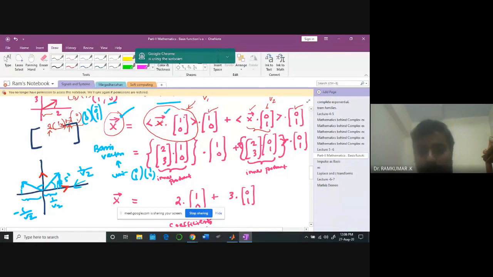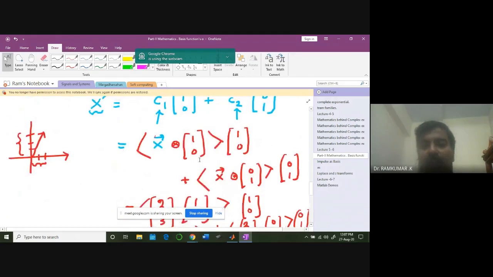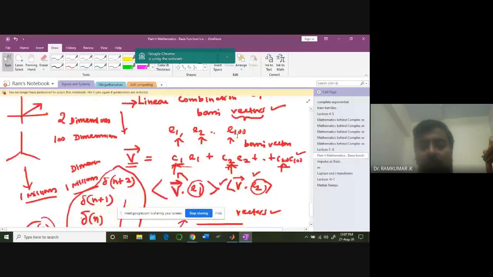But this is very trivial for the (1, 0) case. For all other basis vectors, unless you take the dot product, the coefficient will not be quite visible. For this case it is directly seen, 2 and 3. But if these vectors are different from the orthonormal unit vectors, it's difficult to tell those values. These coefficients need to be identified using the dot product, the inner product. That's what we learned in the last class, and it is applicable for n dimensions also.